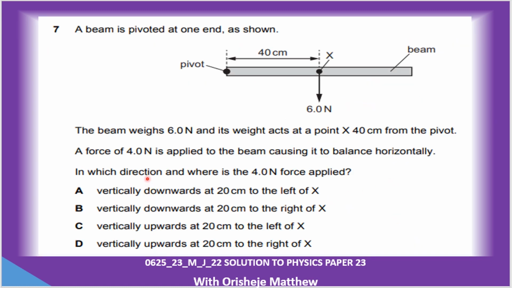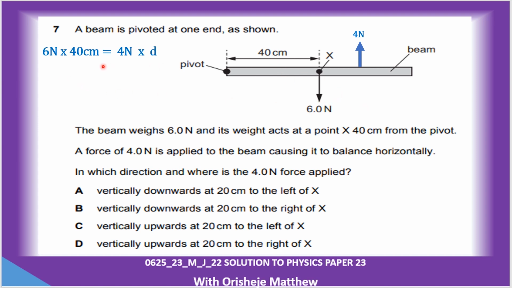Question 7 is about the moment of a force. Now when we look at this, we have the clockwise moment, and then you have the anti-clockwise moment. The anti-clockwise moment is this distance here from the pivot, so 4 times the distance D. Then the clockwise moment is going to be 6 times 40.